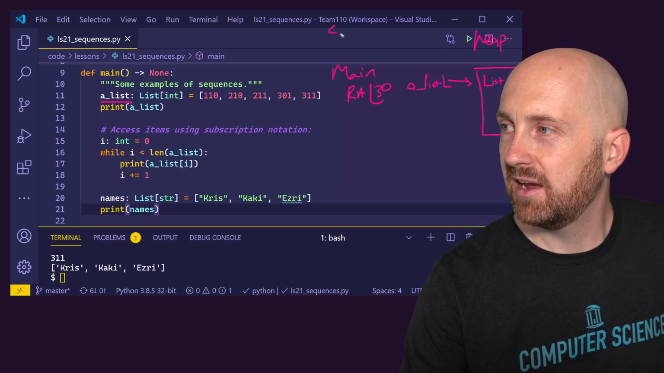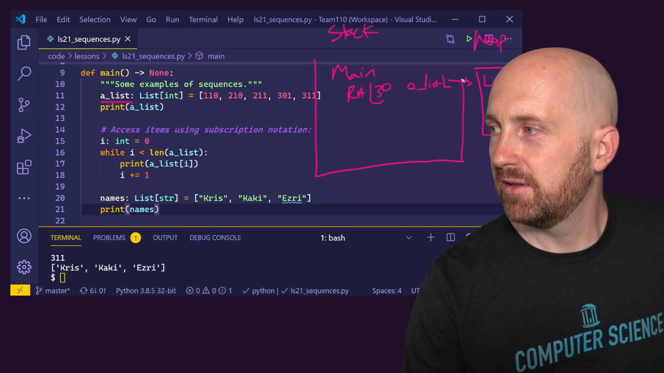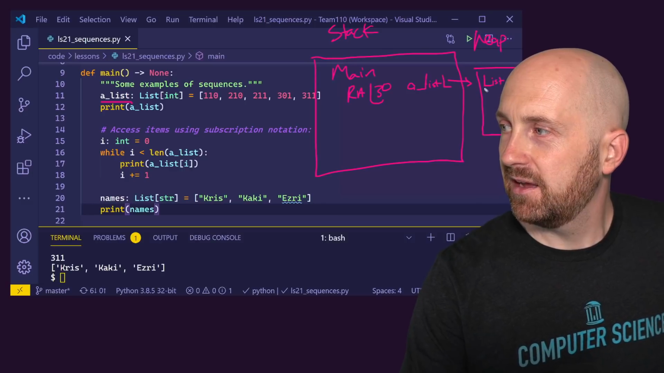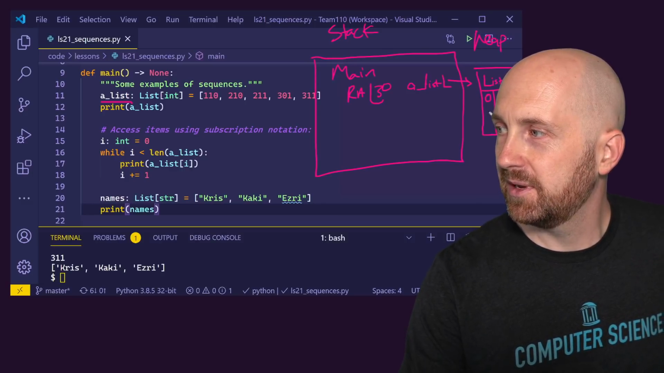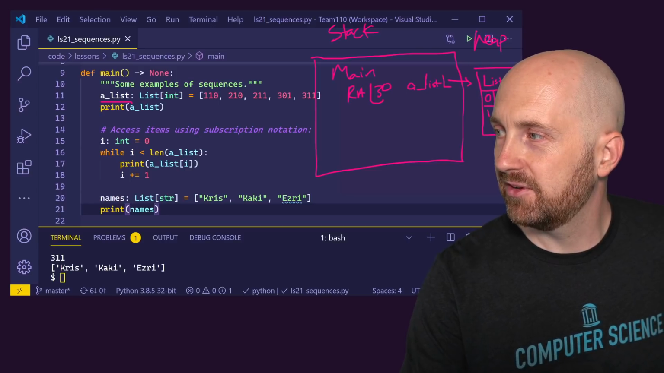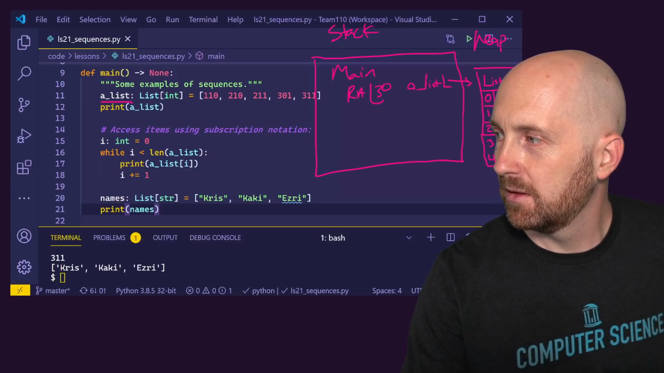Right? So this is our stack. And let me just put a frame around this. So that list is going to have at index 0 the value 110. And this will be a table, is one way of thinking about what a list is. At index 1, 210. At index 2, 211, at index 3, 301, at index 4, 311, right?